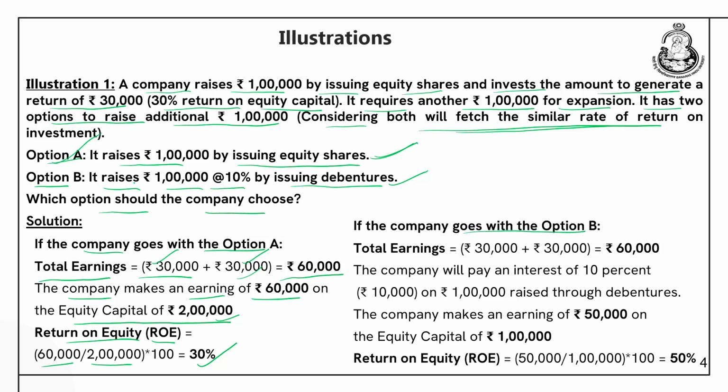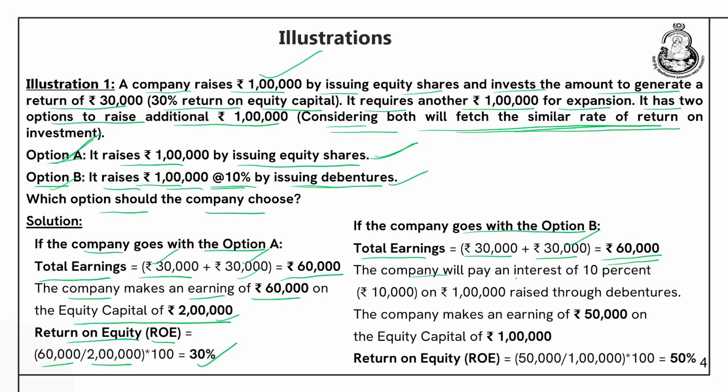Now, let us say the company goes with option B. What is option B? It raises 1 lakh of debentures at the rate of 10%. What will the total earnings be in this case? 30,000 is because of the 1 lakh equity it had, and this 30,000 is on rupees 1 lakh of debentures. So, total earnings for the company is also 60,000, because it is clearly mentioned that whether it goes with option A or option B, it will generate a similar rate of return, that is 30%.